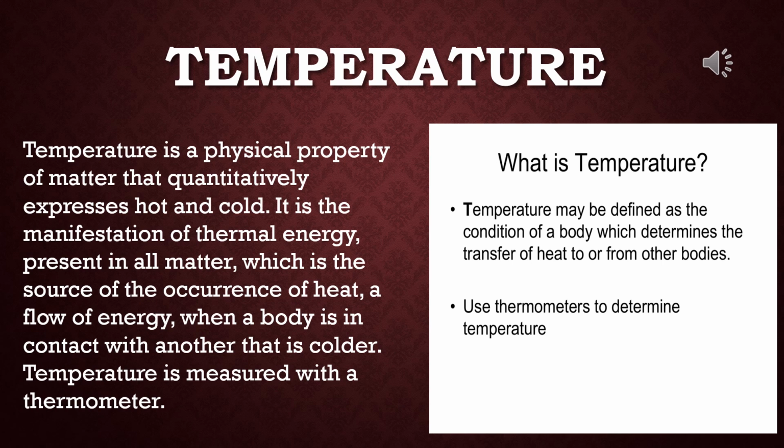Temperature is measured with a thermometer, which may be a Celsius, Fahrenheit, or Kelvin thermometer. So temperature may be defined as a condition of a body which determines the transfer of heat to or from other bodies. Generally we use a thermometer to determine temperature.